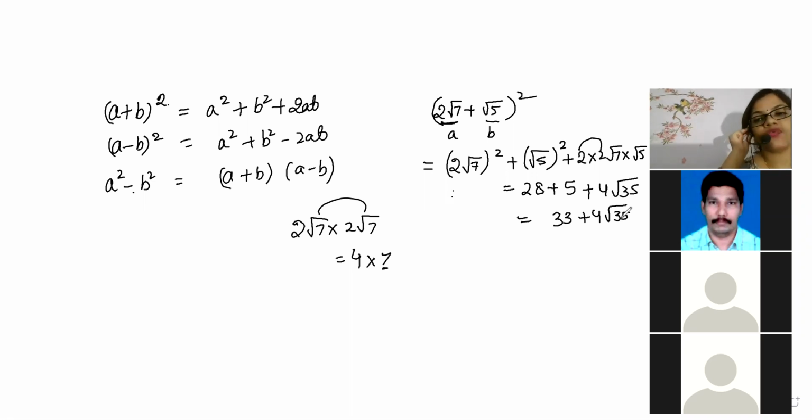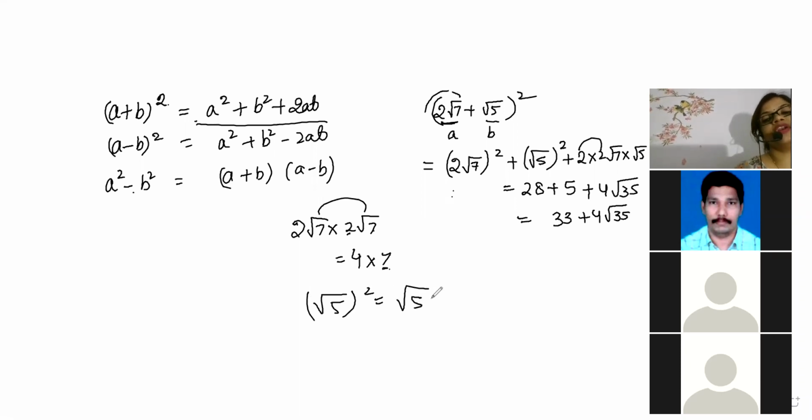Look here. Actually, what you have to do is write this into the formula: a square plus b square plus 2ab. So, what is a, beta? A is nothing but 2 root 7. So 2 root 7 whole square means you have to write this 2 times. So, 2 twos are 4 and root 7 will give you 7. Now, root 5 whole square. That means root 5 will be written 2 times, so beta, it is nothing but 5 into 5. When a pair is there in a square root, one 5 will come out. Ashwin is correct.